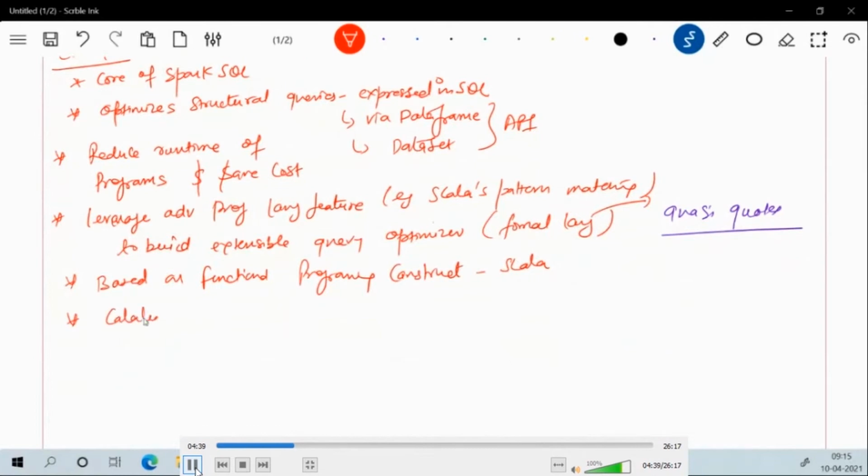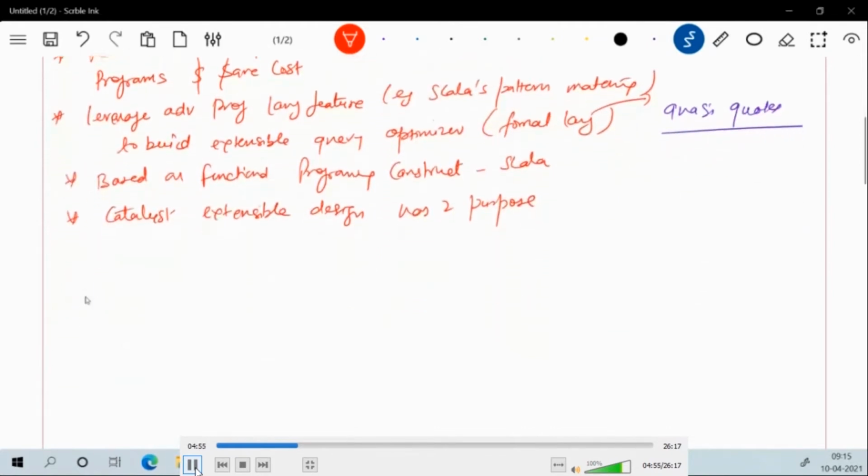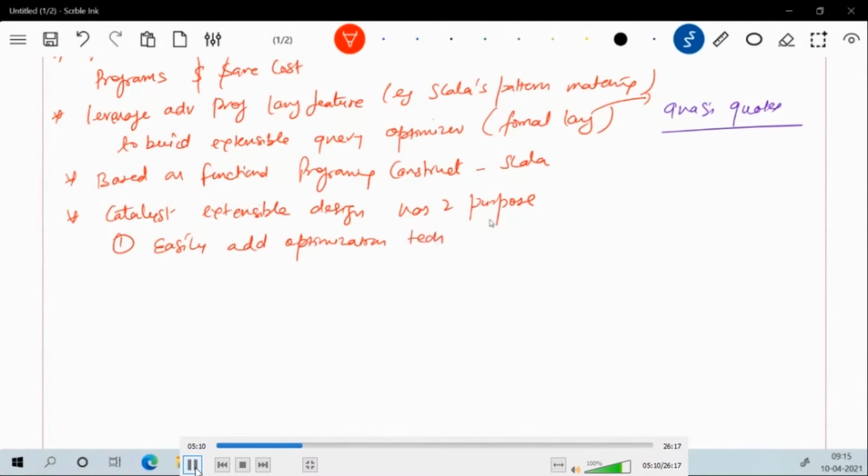Now, it is very important to remember that the Catalyst Optimizer's extensible design has two purposes. First, with this extensible design, we can easily add optimization techniques and different optimization features to Spark SQL.